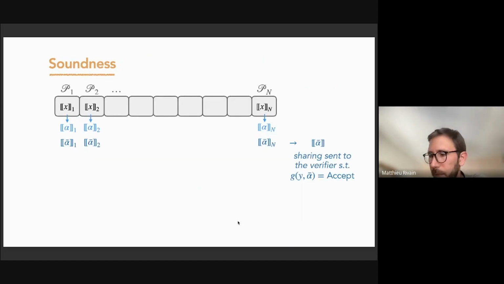Okay, I think I'm short on time, so I'll just give a quick hint of the soundness. So here we have the n parties receiving their shares and computing some broadcast messages. So for now, I just assume that the false positive probability is 0. And then there is the message that is actually broadcast by the prover.